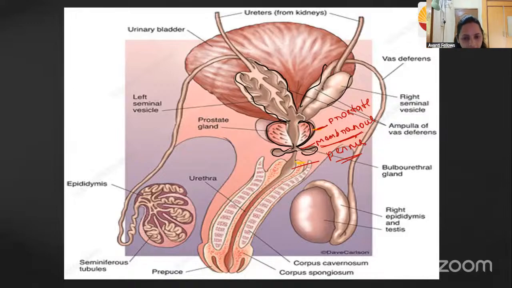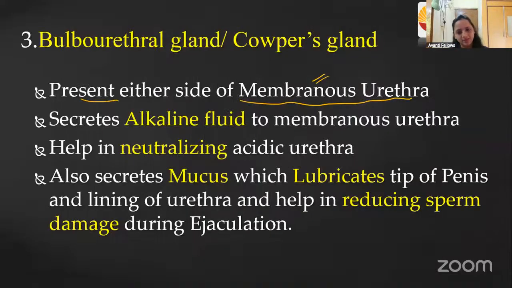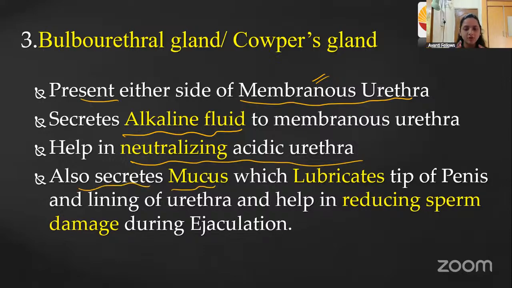In between there we can see a pea-shaped gland that we call the bulbourethral gland or the Cowper's gland. What are the main functions of this? It also produces alkaline fluid and neutralizes the acidic urine, which is present in the male and the female. It also secretes mucus. The main function of the bulbourethral gland is the production of mucus, guys.